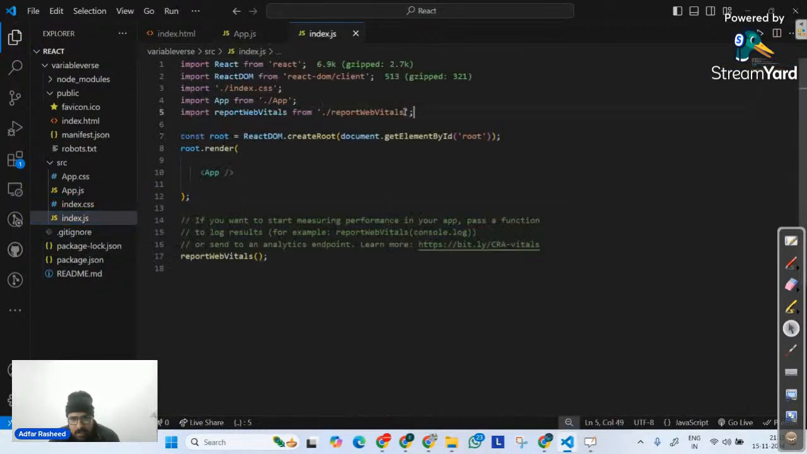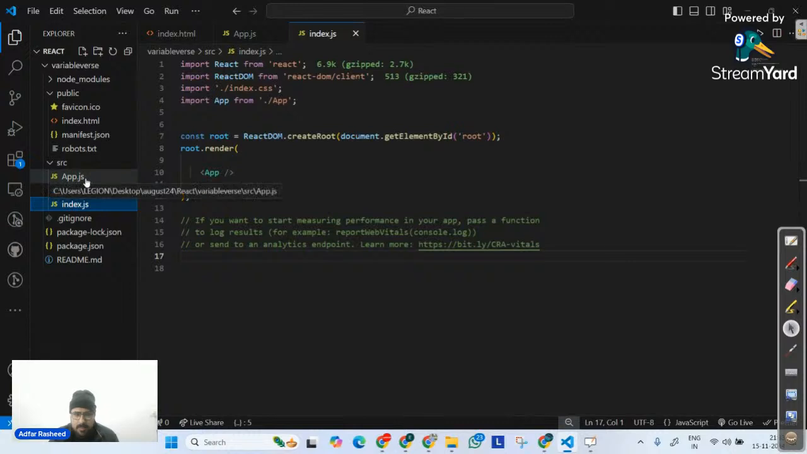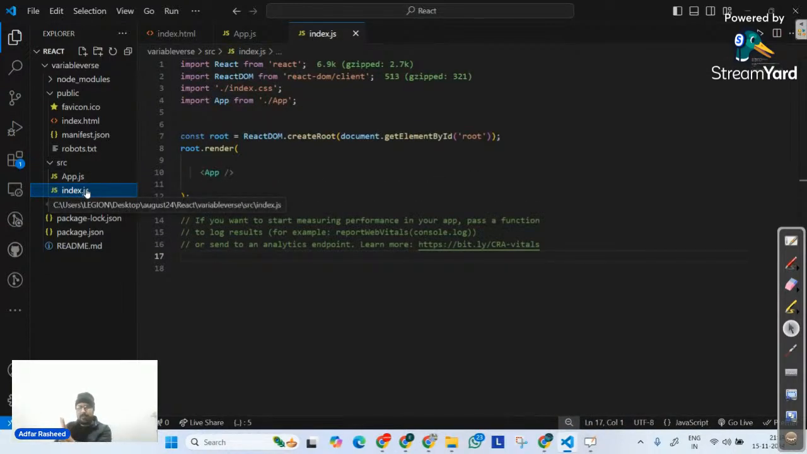Now, once I have removed report web vitals, I will remove the reference here as well, and here as well. So I don't need these files. Now, these are the files that I have. I don't even need app.css because I'm not talking about CSS right now. I don't need index.css. There are two files that are mandatory inside my src, which are index.js and app.js.